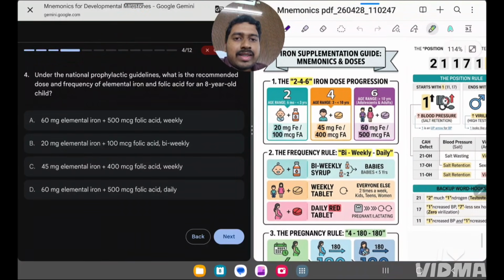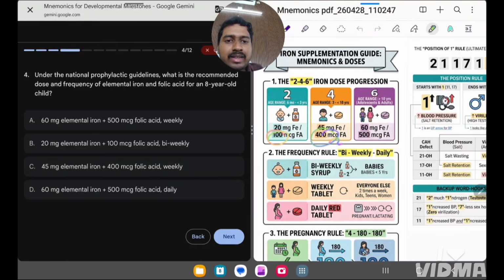Okay, 246 means at 2, that is less than 2 years, we will be giving 20 mg of iron and 100 micrograms. Okay, at 4 years and above, that is more than 3 years, basically we are giving in terms of 4, that is 45 mg and 400 microgram. And above 10 years, we will be giving like adult dose, that is 6 mnemonic, that is 60 and 500 microgram. Okay, just remember for iron, then folic acid becomes easy.